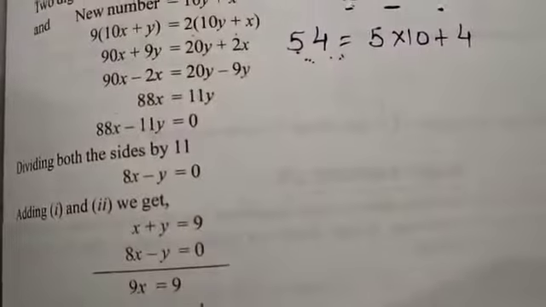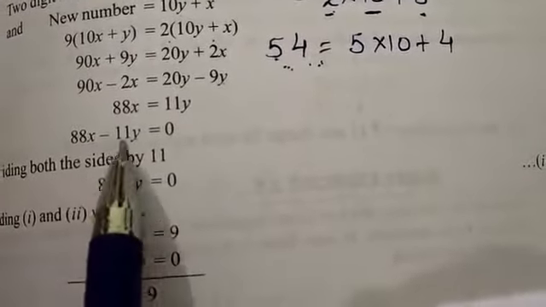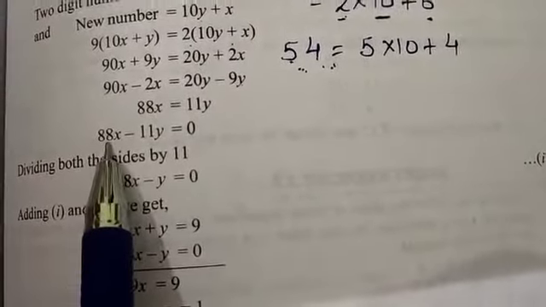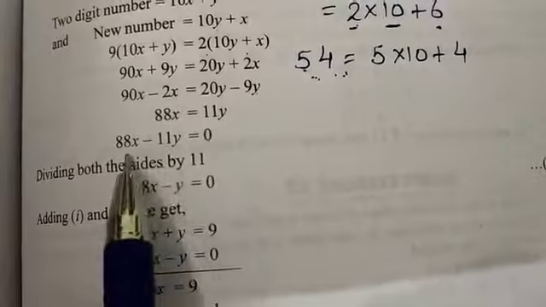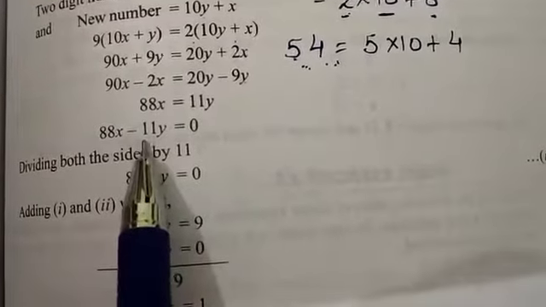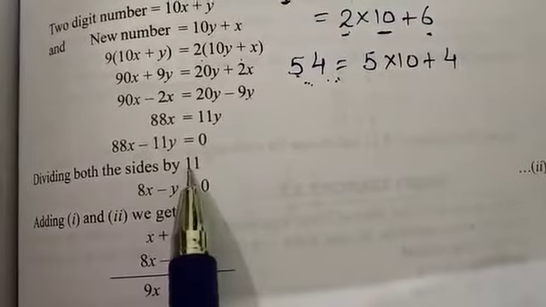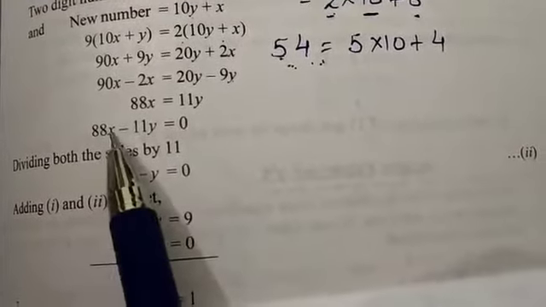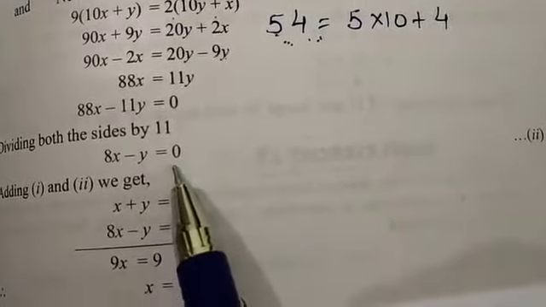Now one more thing I want to explain to you, students. If you have numbers here and here, and even here, which are all multiples of the same number, as like here 88 and 11, 11 eights are 88, then we can divide both the numbers by 11. If we divide by 11, then 0 by 11 is also 0, so it will not make any effect. So we can write 11 eights are 88, 11 ones are 11, and 0 divided by 11 is 0.